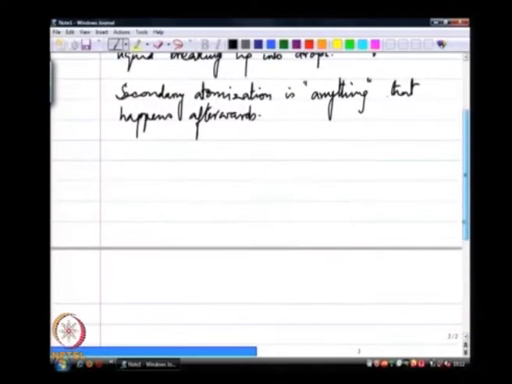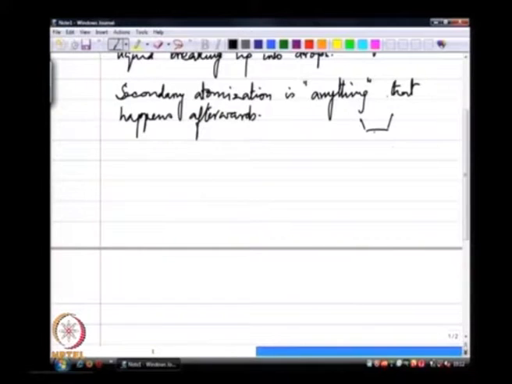So take a very simple example. Let us say I have this spray nozzle and I have this liquid sheet, and let us say there is a sheet and there is a drop that is formed. It may be a drop, it may be like a ring structure depending on what sort of breakup happens.